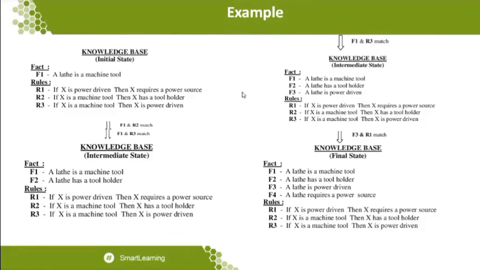So this kind of information is consecutively derived to come to the conclusion that the lathe is a machine tool, has a tool holder, is power driven, and requires a power source. Okay. So this is another simple example I can give you related to forward chaining.